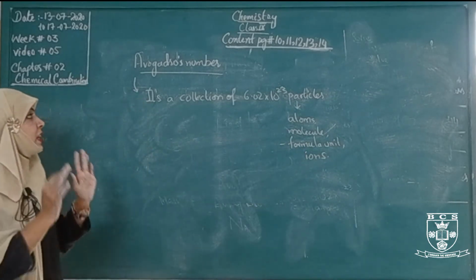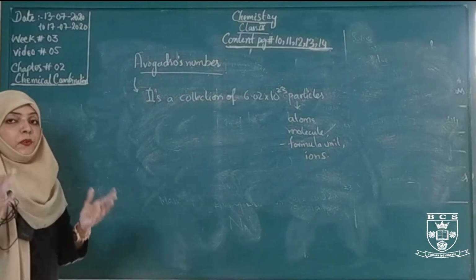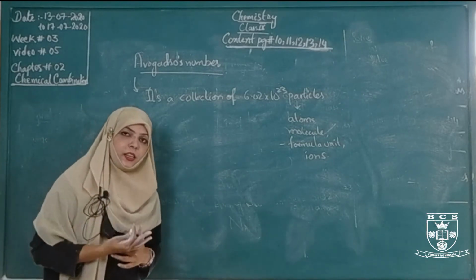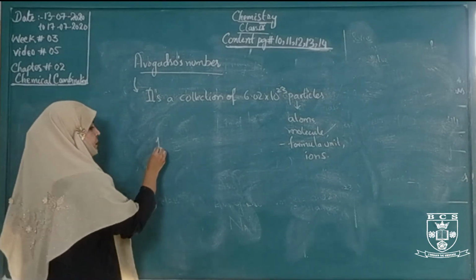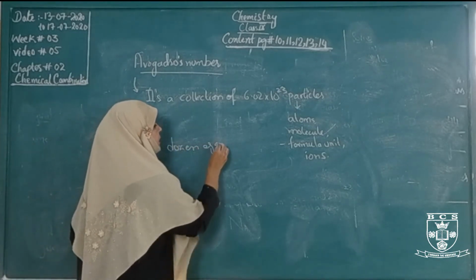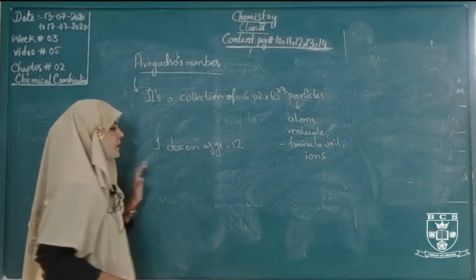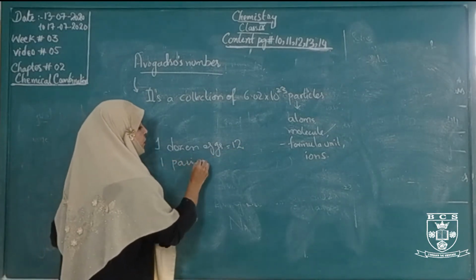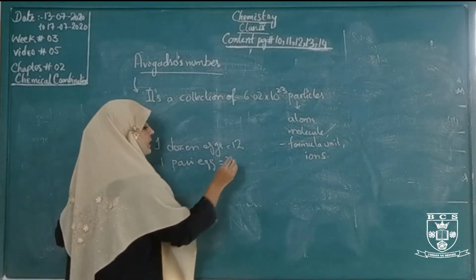Basically we will consider here what Avogadro's number is. We use in daily routine 1 dozen eggs equal to 12. As you all know, 1 dozen eggs equal 12 pieces, 12 particles. So 1 pair of eggs contains 2 pieces.